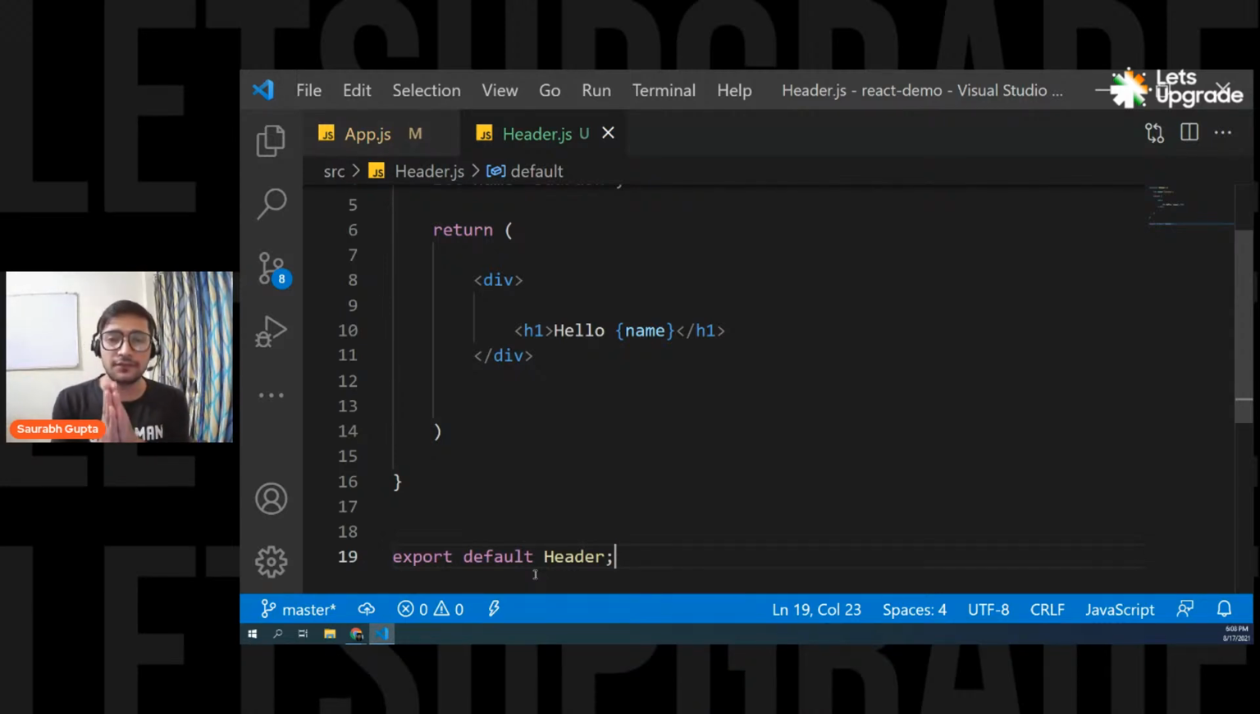Now today, the first thing that we're going to talk about is props. And after that, we'll deal with states. And after that, I'll show you how to read input fields value and different things. But for the starters, let's start with something called as props.